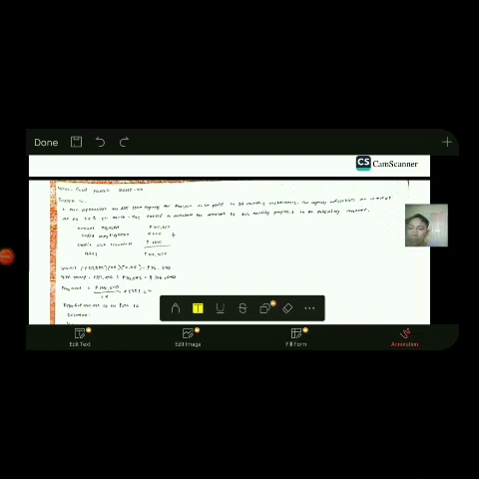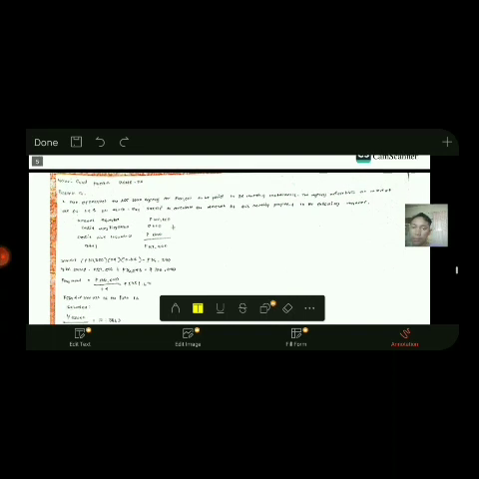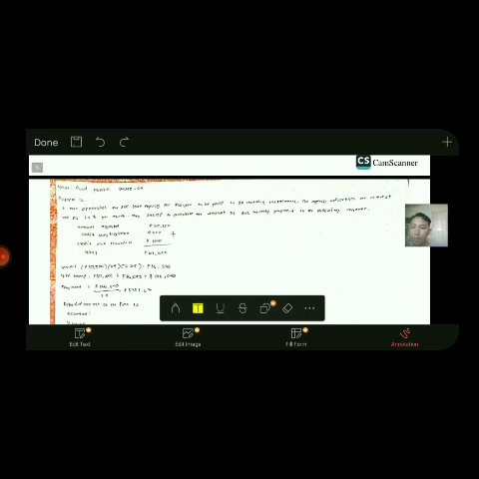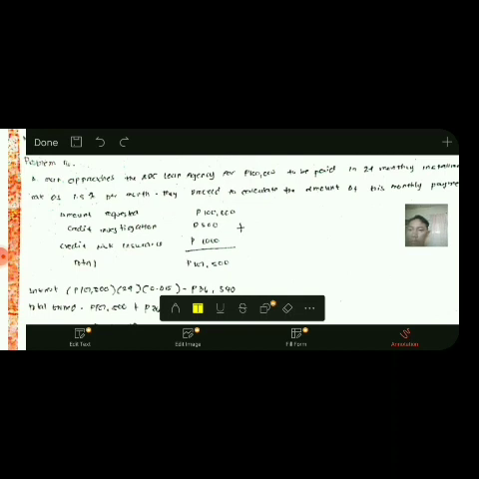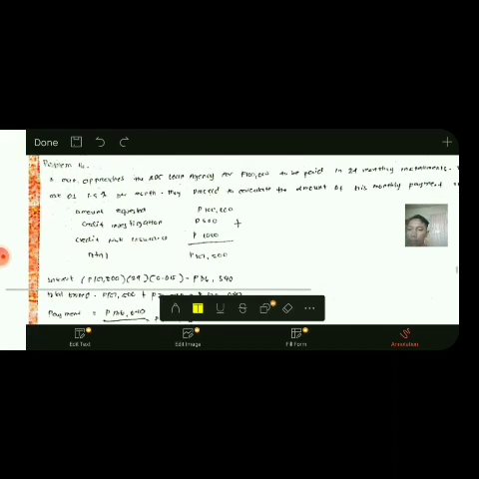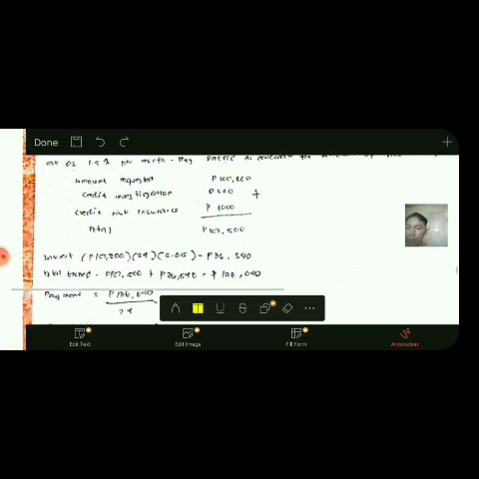A man approaches the ABC loan agency for 100,000 to be paid in 24 monthly installments. The agency advertises an interest rate of 1.5% per month. They proceed to calculate the amount of this monthly payment in the following manner. So, muna siya ang ila pag-compute, which is ang amount requested is 100,000, then ang credit investigation is 500, then ang credit risk insurance is 1,000. So, giadd na sila tanan, nahimo siyang 107,500.